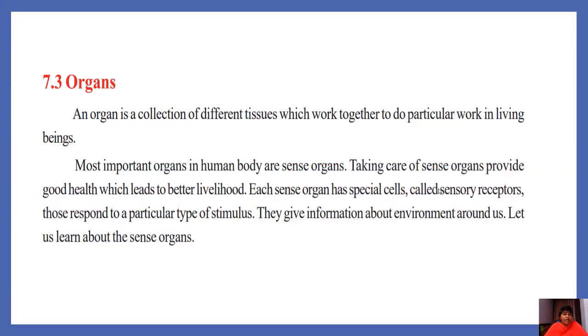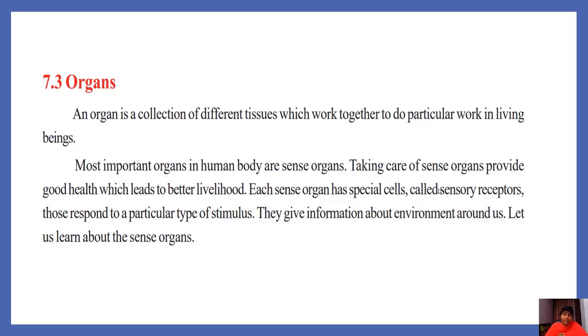Organs. An organ is a collection of different tissues which work together to do particular work in living beings. Most important organs in the human body are sense organs. Taking care of sense organs provides good health, which leads to better livelihood. Each sense organ has special cells called sensory receptors. Those respond to a particular type of stimulus. They give information about the environment around us. Let us learn about these sense organs.